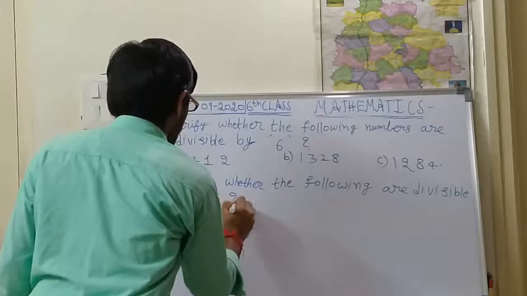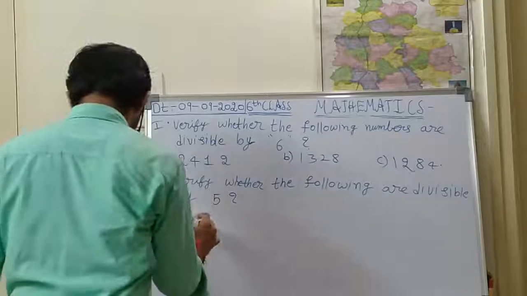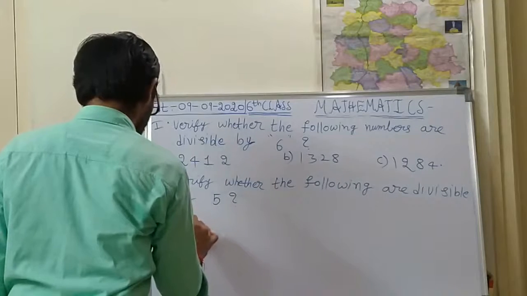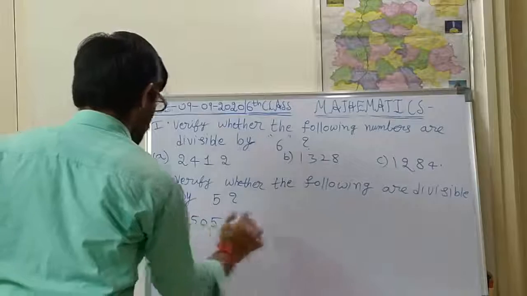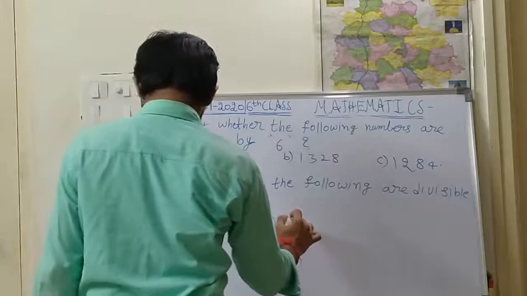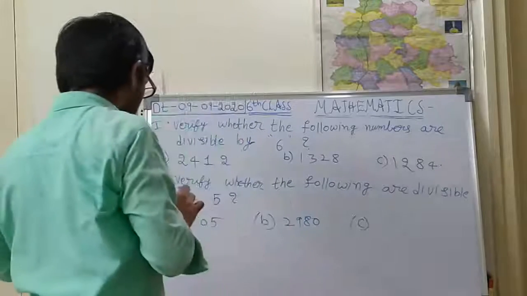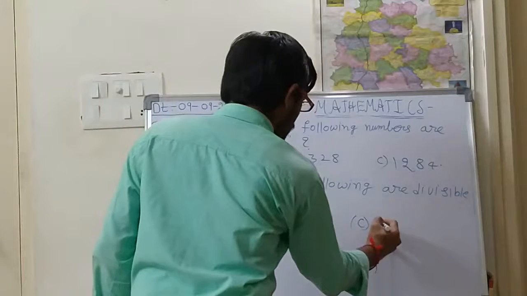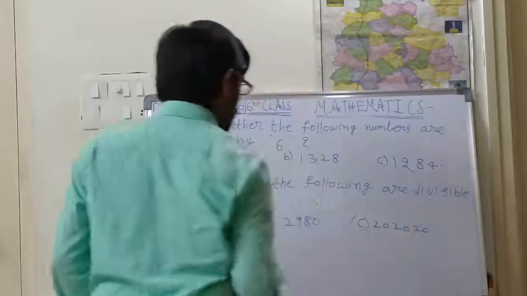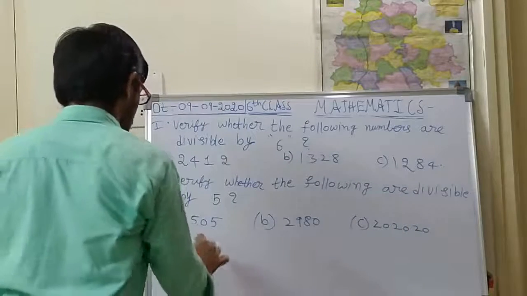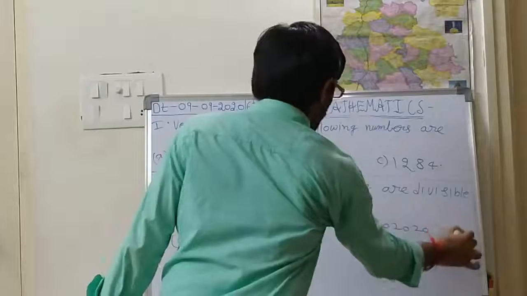First, A, 1505. B, 2980. C, 202020. D, 505. Okay, so these are the homework problems, children.